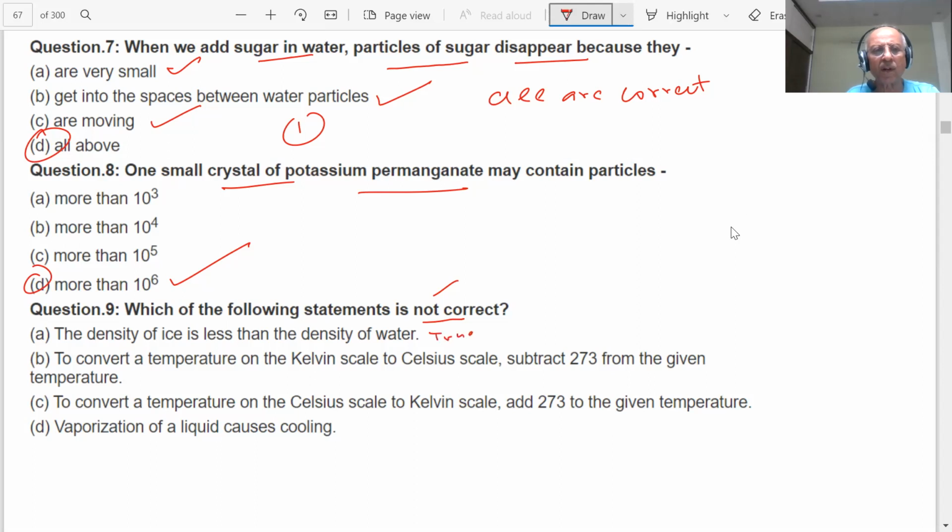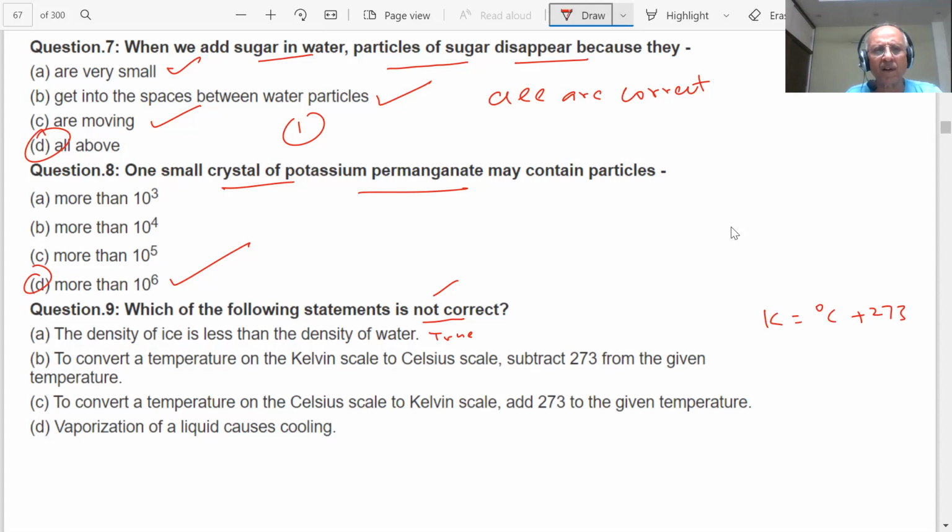It is true. Okay. Convert temperature on the Kelvin to Celsius: subtract 273. Is it wrong? How do you write? K equal to 0 plus 273. Is it true? No, sir.